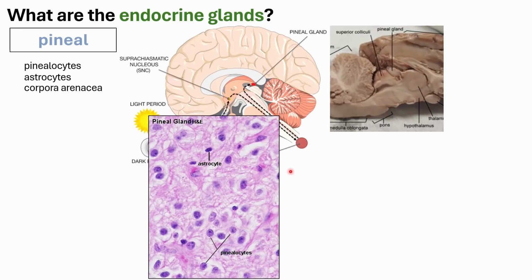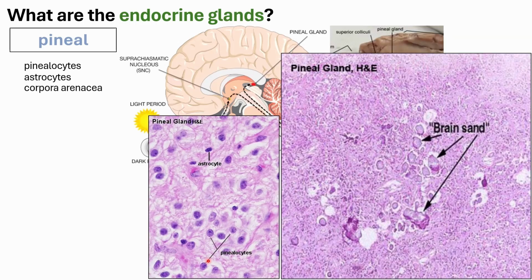So within the pineal gland, you would have a lot of astrocytes. And if you can remember, the astrocytes are also found in other parts of the brain. Your astrocytes are a type of glial cells. The astrocytes located in the pineal gland are basically the same as the astrocytes located in other parts of the brain, but maybe there's a little bit of difference because these astrocytes have evolved to support the pinealocytes, or the hormone producing cells of your pineal gland.